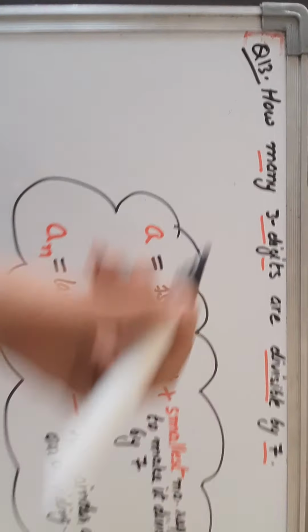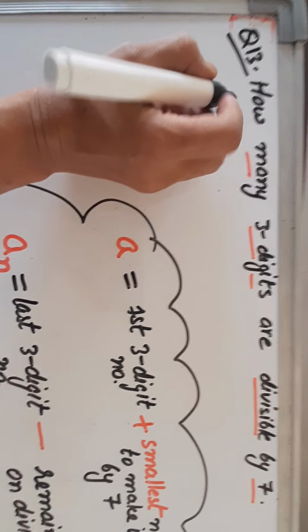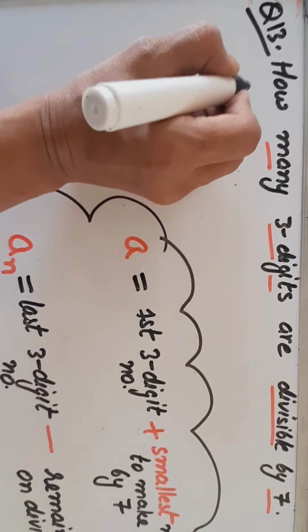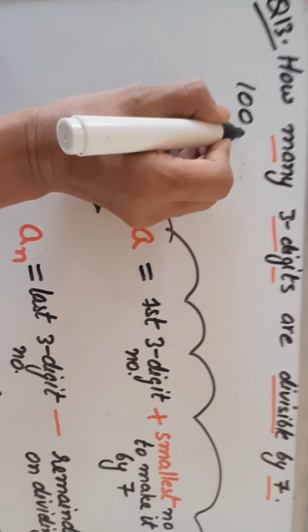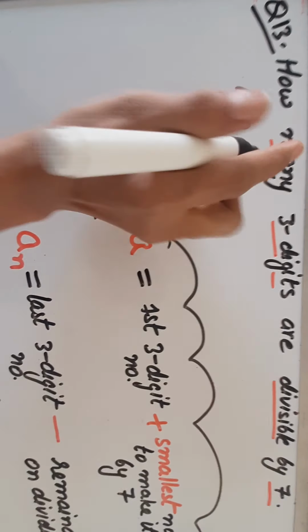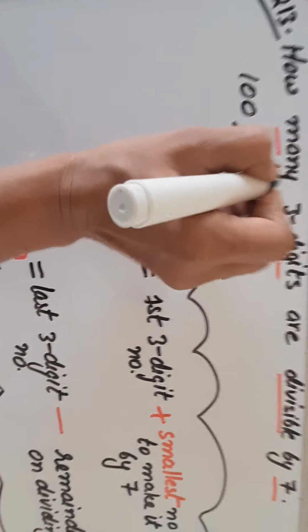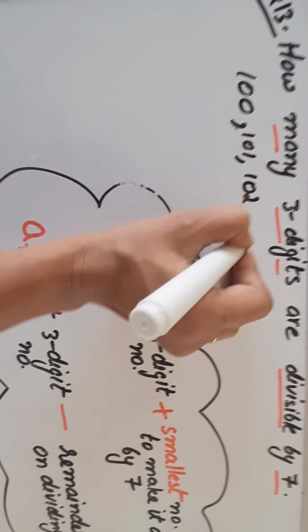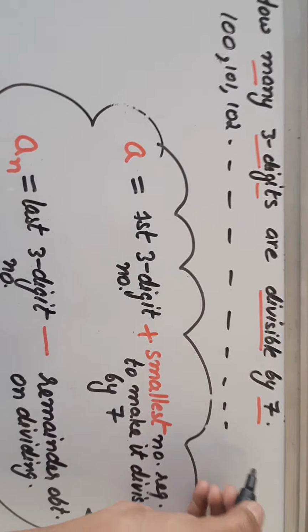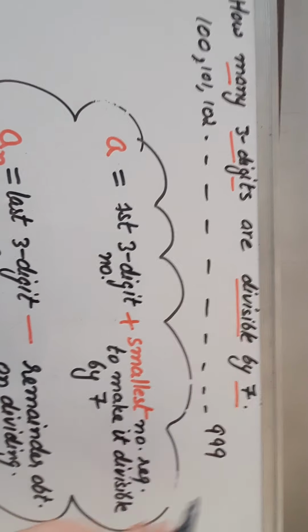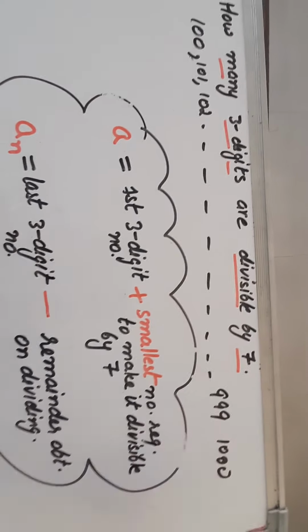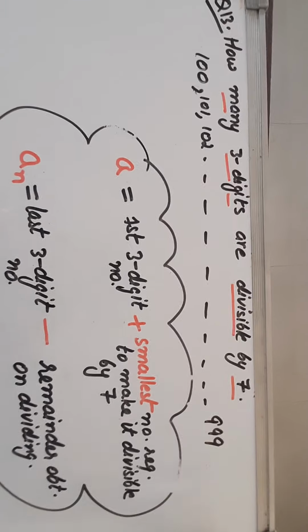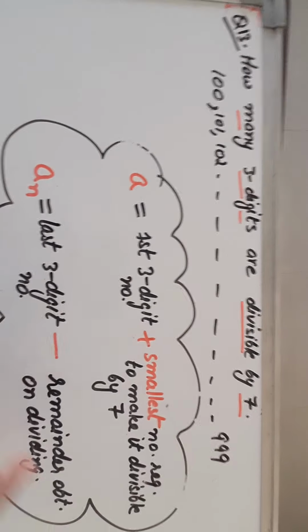So dear students, first let us write all the 3-digit numbers. The 3-digit numbers start from 100, then 101, 102 and so on, and the last 3-digit number is 999, because after this we have 1000 which has 4 digits. So the last 3-digit number is this.